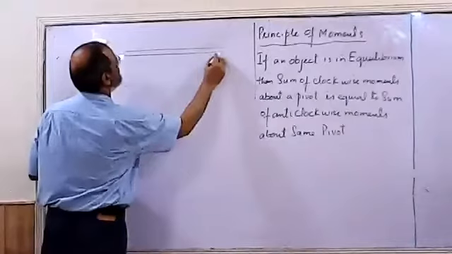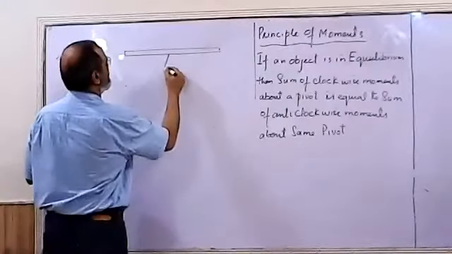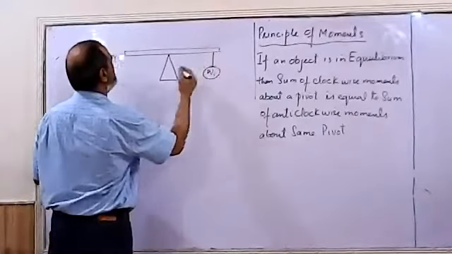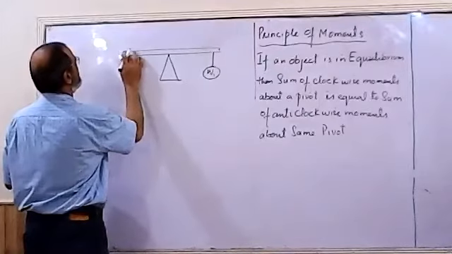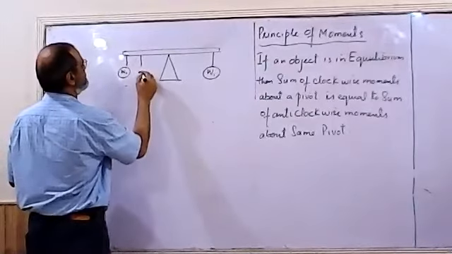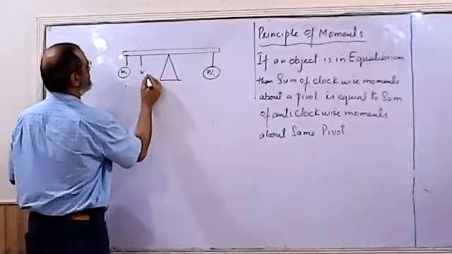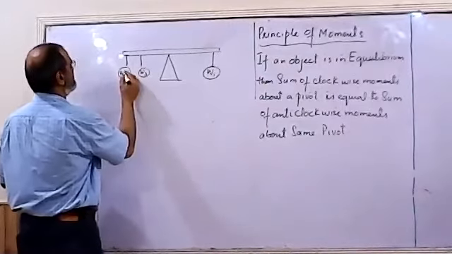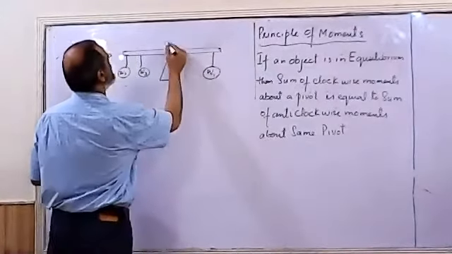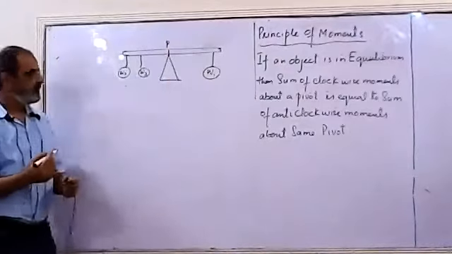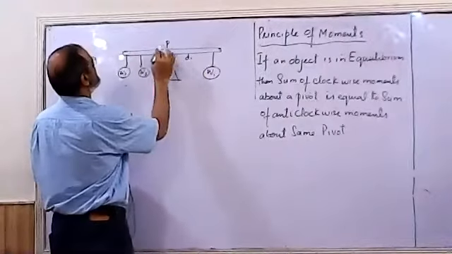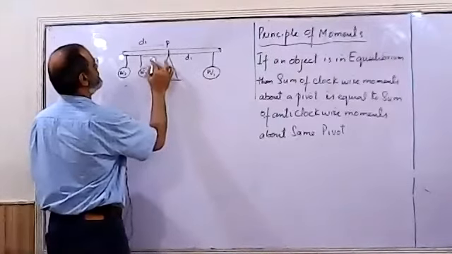if I have a rod balanced on a wedge having W1 on one side and two different weights suspended on the other side, if it is balanced about P, perpendicular distances are D1, this distance is D2, this distance is D3.